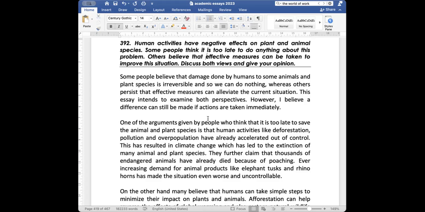One of the arguments given by people who think that it is too late to save the animal and plant species is that human activities like deforestation, pollution, and overpopulation have already accelerated out of control. This has resulted in climate change, which has led to the extinction of many animal and plant species. They further claim that thousands of endangered animals have already died because of poaching. Poaching is illegal hunting.